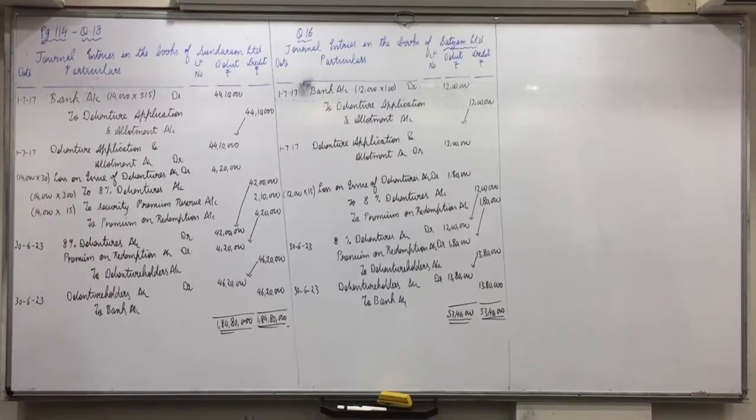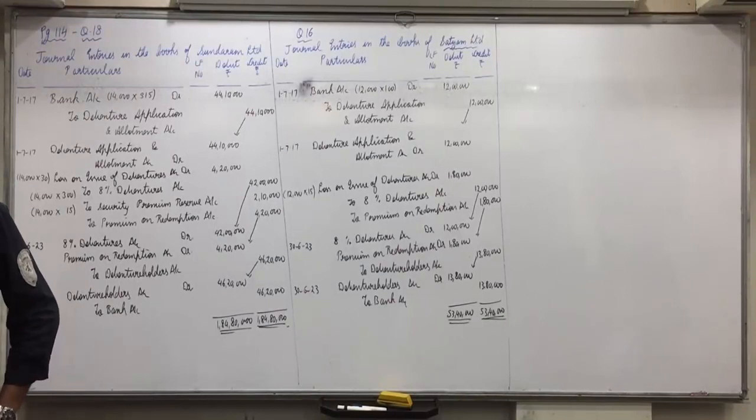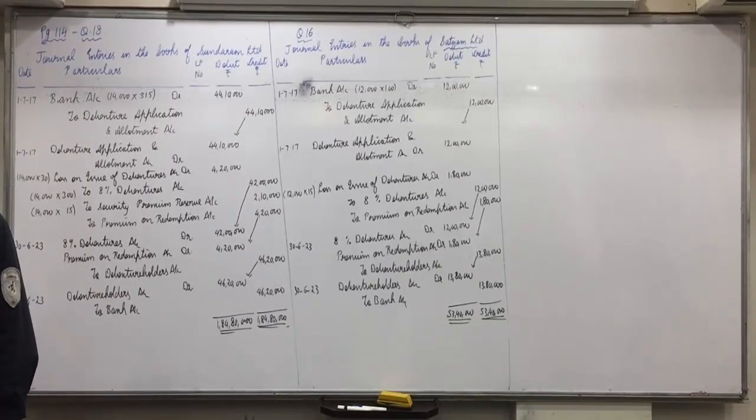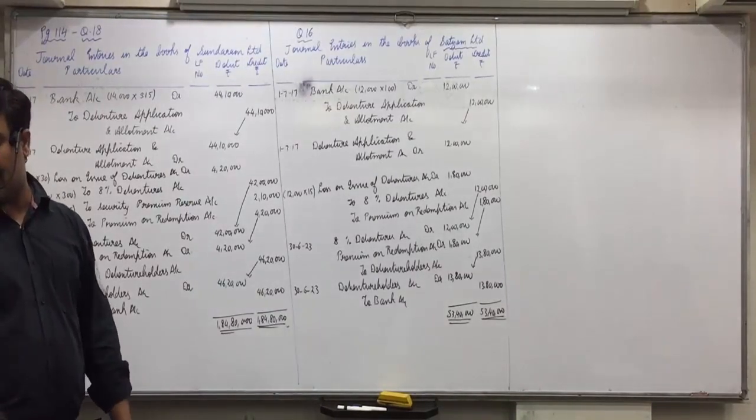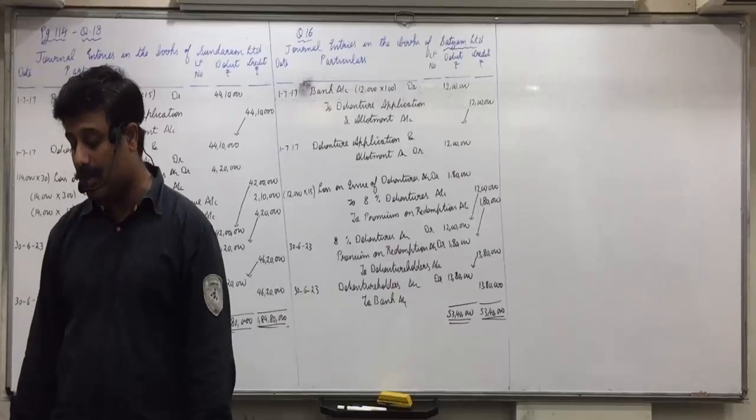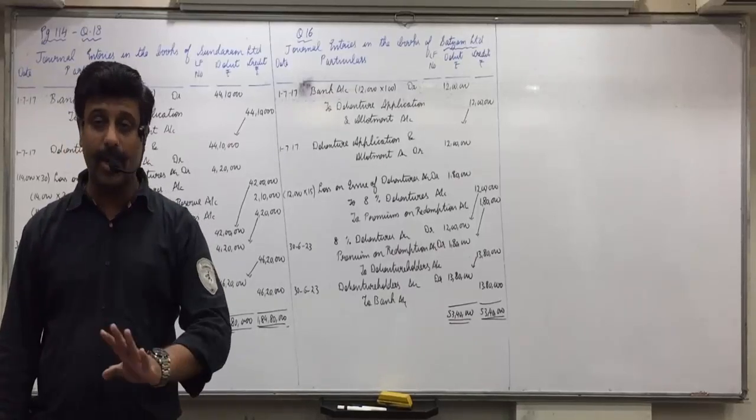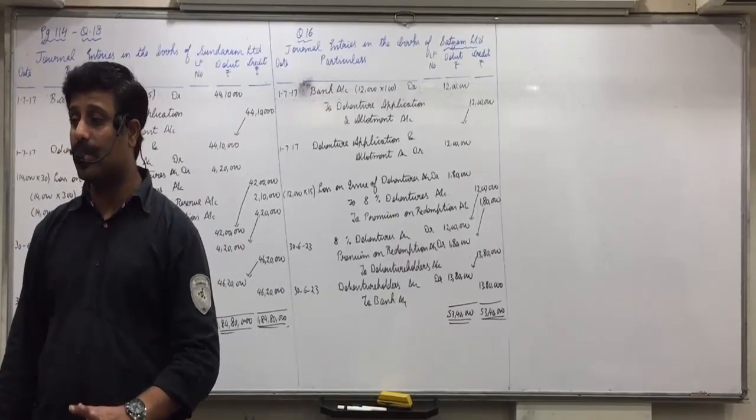There you will combine the effect of loss on issue to premium on redemption. In the summary where we have written this effect, on the right side of the entry write down where we have written loss on issue to premium on redemption, effect on issue. At par we have written no effect, then at premium we have written loss on issue to premium on redemption.